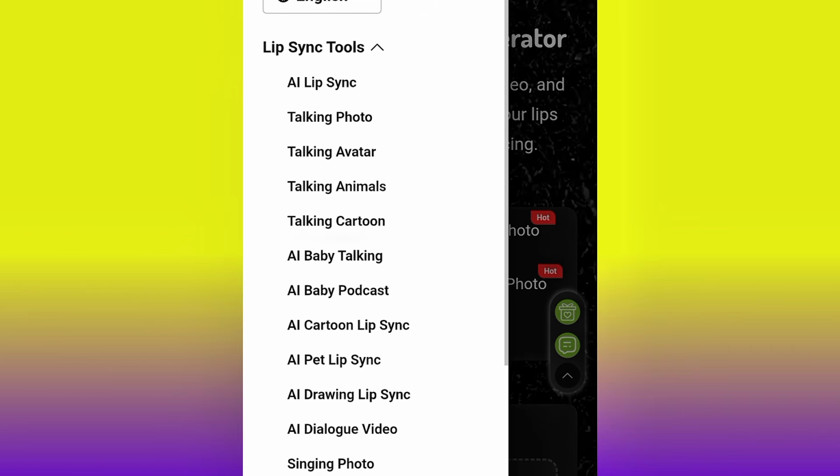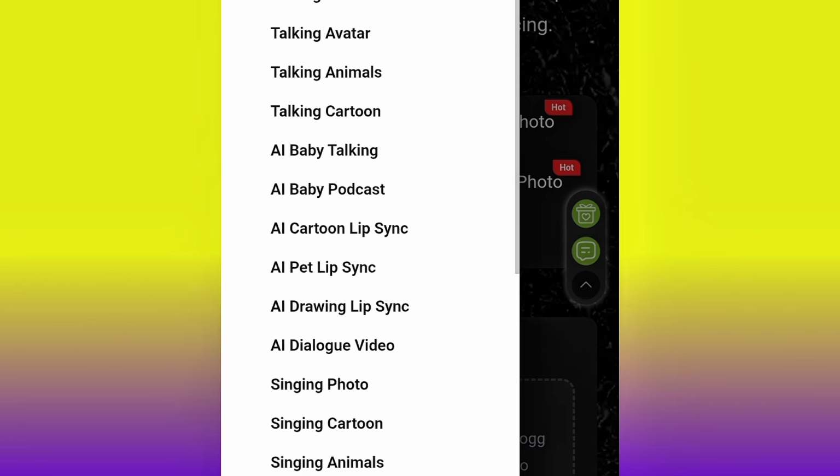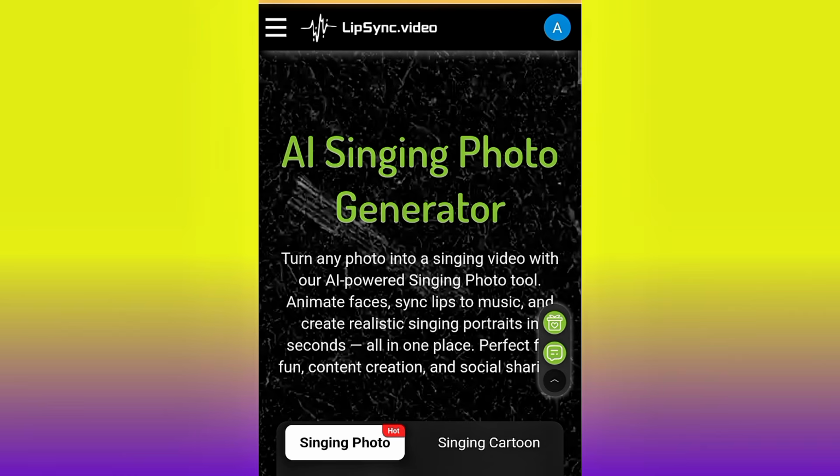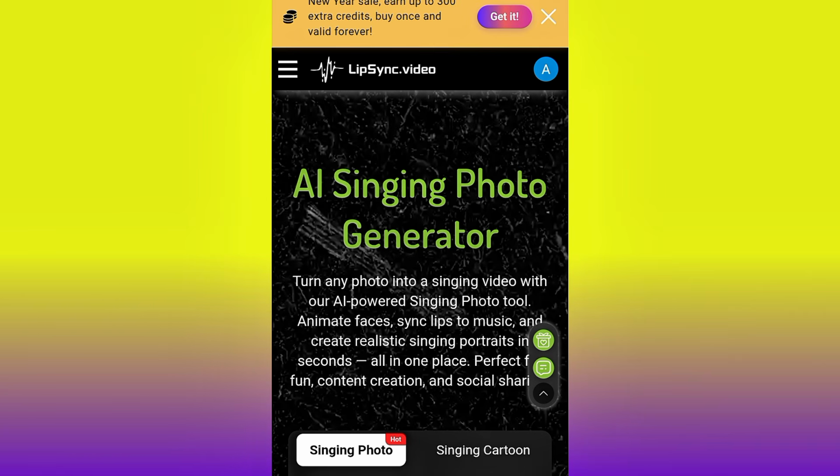You see a whole lot, and even AI baby podcast. But the one that we are going to be using is this singing photo. Go ahead and click it. As you can see, if you look very well, you're going to see AI singing photo generator.